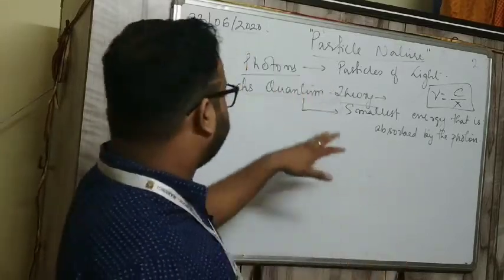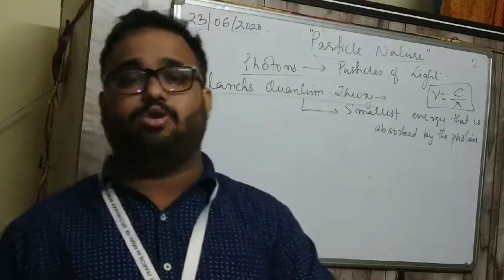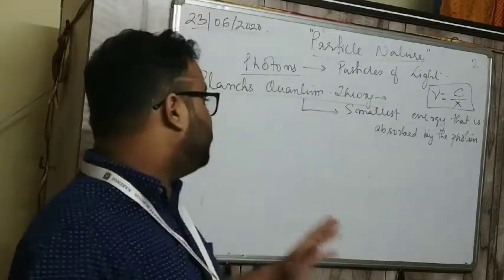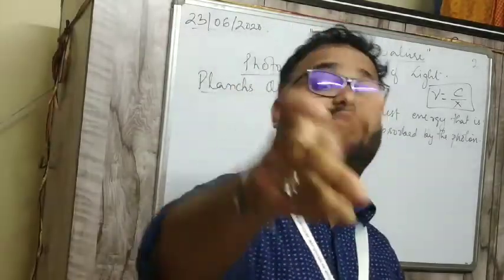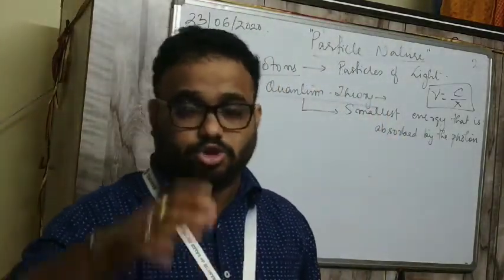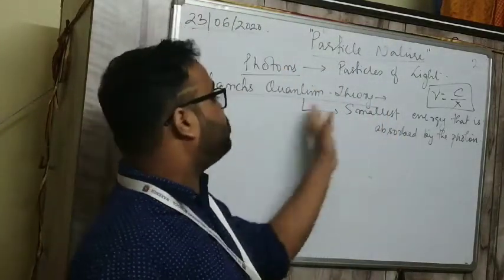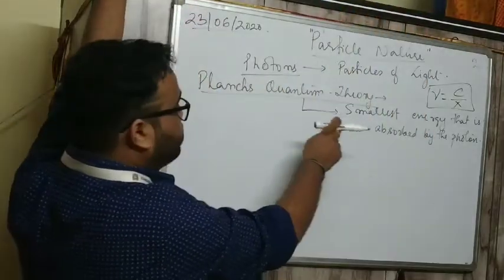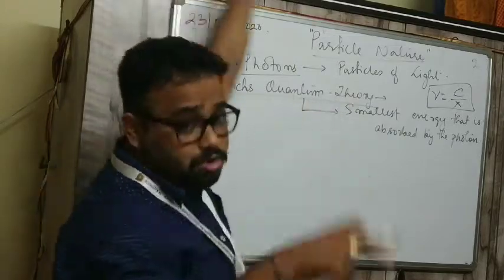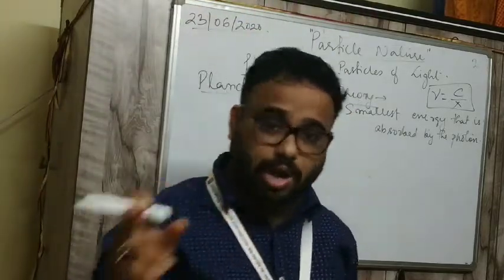Under particle nature, today we will study one topic and tomorrow we will study another topic. Today we will study energy related to this, and next class we will study the photoelectric effect. So today we will basically study Planck's quantum theory. Quantum theory is the smallest energy that is absorbed by the photon. The other notes you will also get in Google Classroom.